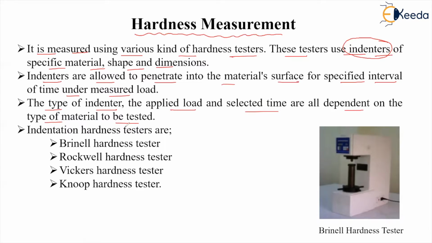So basically, in general, we have four types of hardness testing. These are the four types of hardness testers. One is very important, that is Brinell hardness. Then it is Rockwell hardness, Vickers hardness, and Knoop hardness. Right? Other tests are also there, but in general, we use these four types of hardness tests: Brinell, Rockwell, Vickers, and Knoop. Out of these, Brinell, Rockwell, and Vickers are more important.